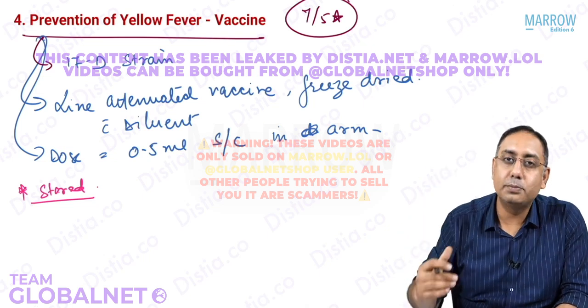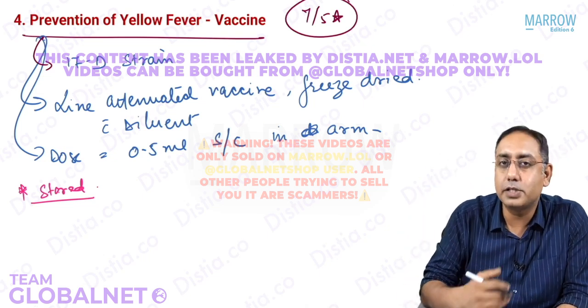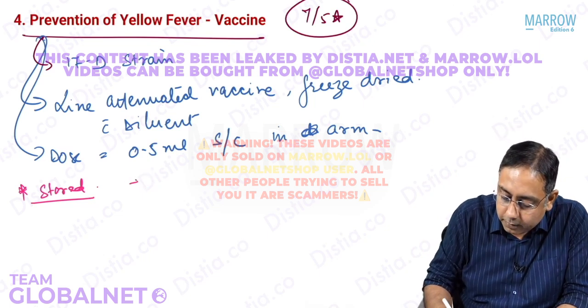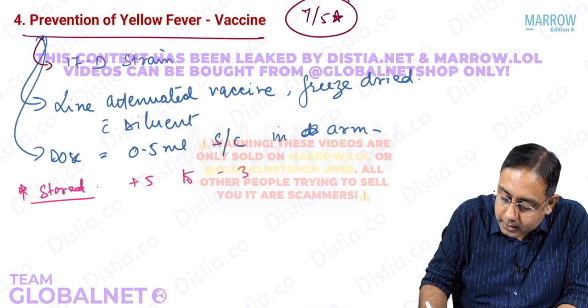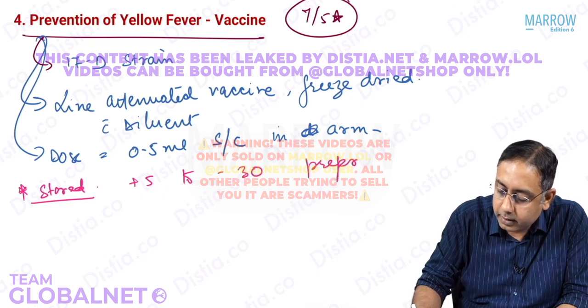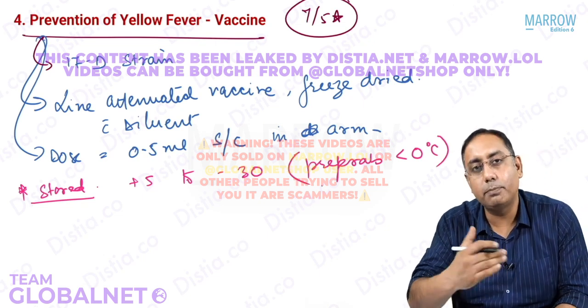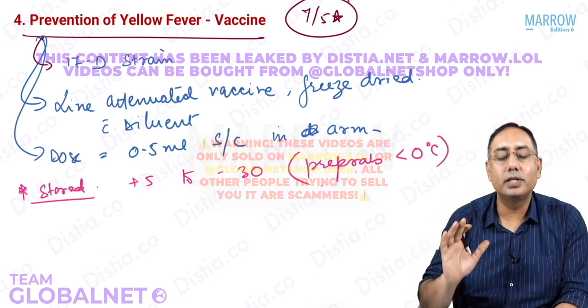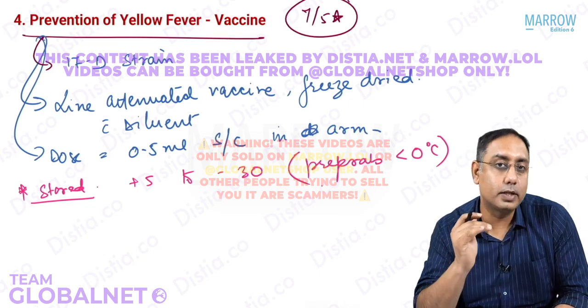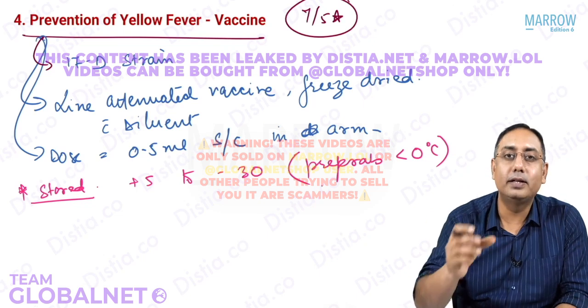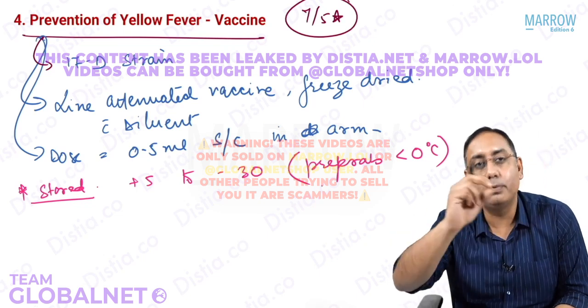This vaccine has to be stored under special temperature maintenance, that is, from plus 5 degrees to minus 30 degrees, preferably below 0 degrees Celsius. You actually put it in the freezing area. And you should dilute it with the diluent which is provided, which should again be cold.